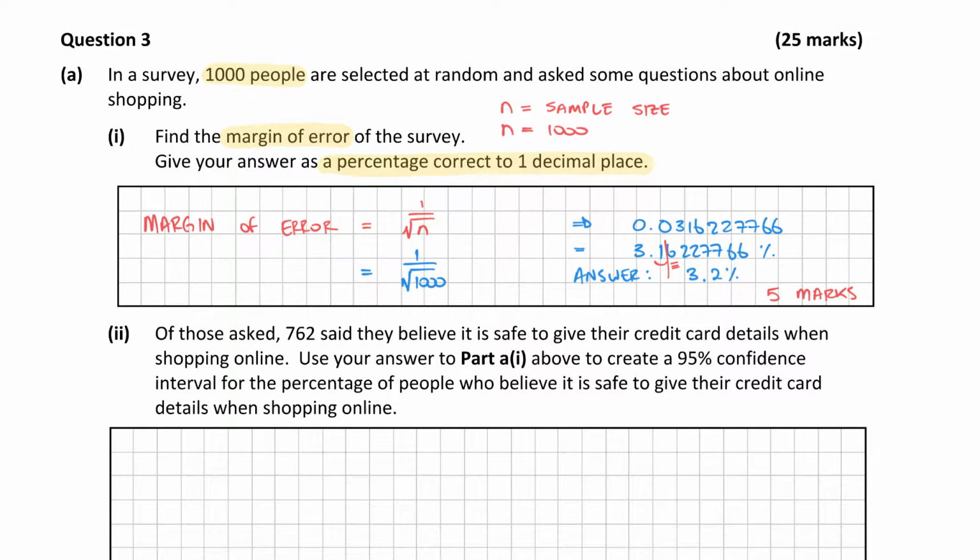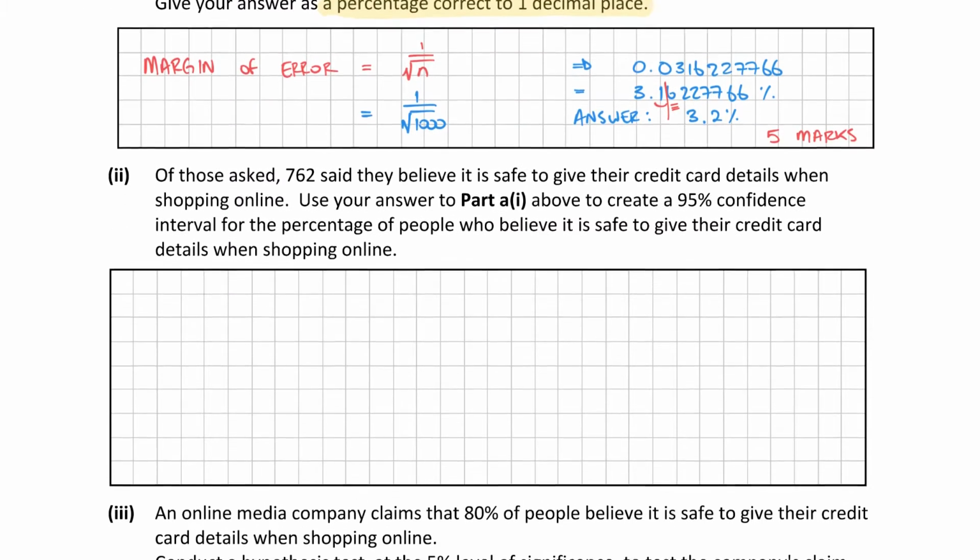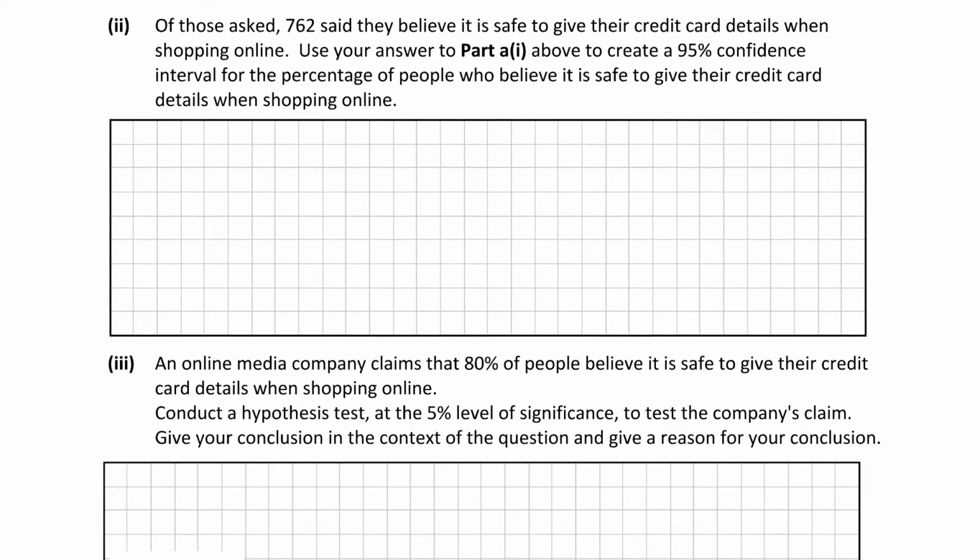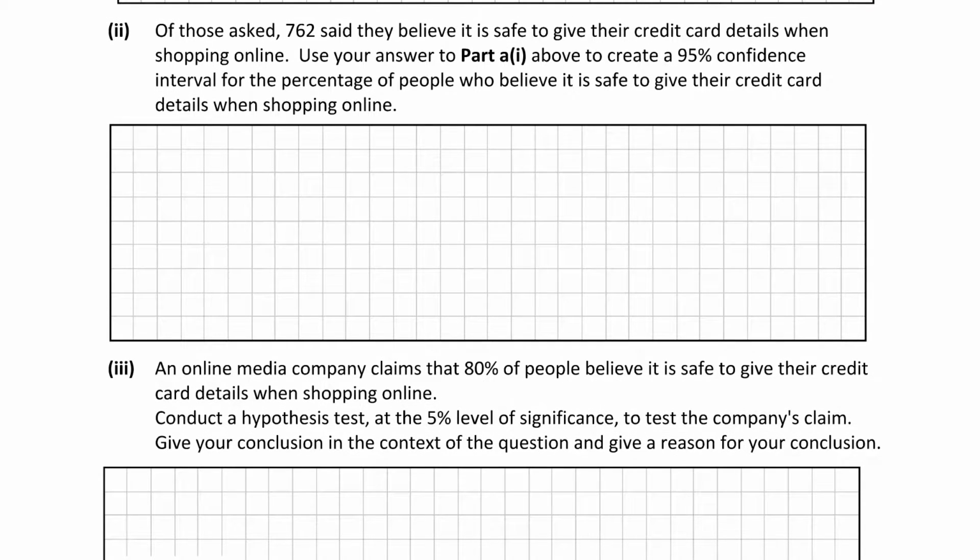Okay, so we can see there that our sample proportion is going to be 762 out of 1,000. And then we're going to add and subtract our margin of error for the confidence interval. Like I said, the sample proportion is going to be p hat.